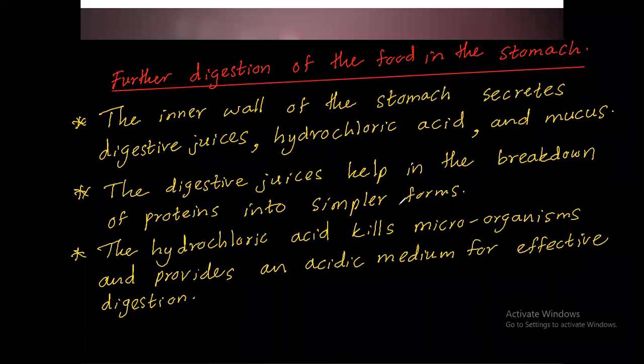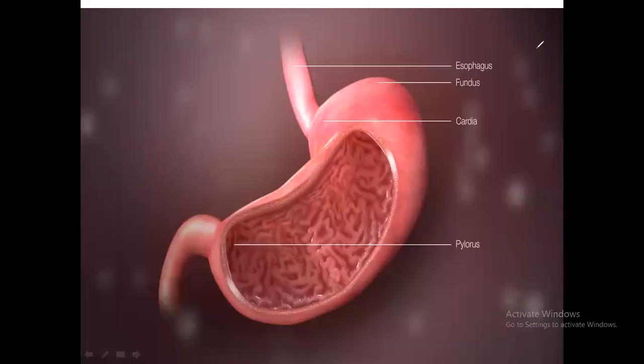Right. Now we are going to talk about what will happen inside the stomach and small intestine. Now this is the stomach. That is the thing that happens in the stomach. These walls are producing digestive juices and hydrochloric acid also. Right? Then hydrochloric acid kills the microorganisms in the food, and for further digestion, the digestive juices help with protein and other digestion.